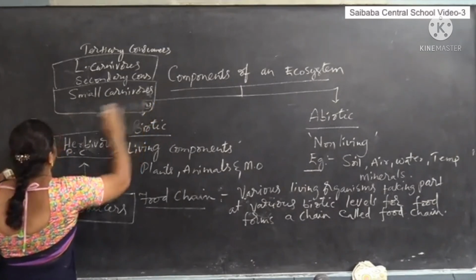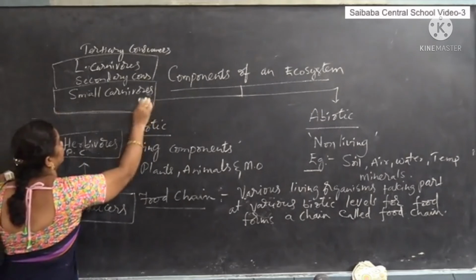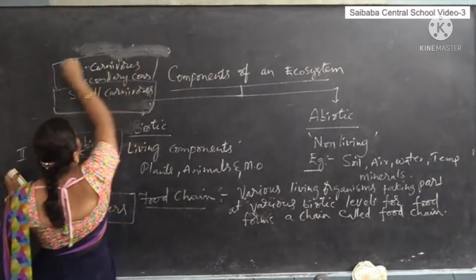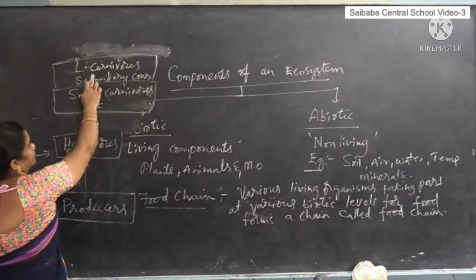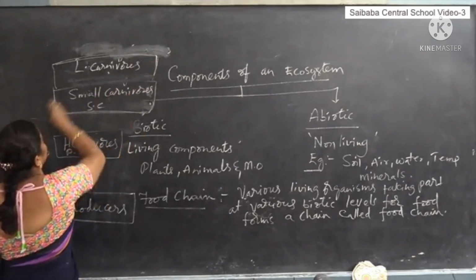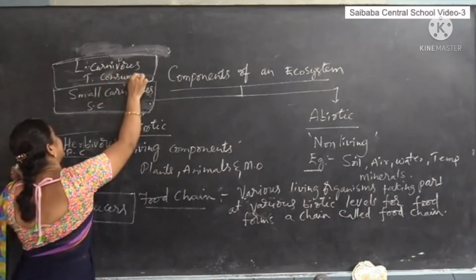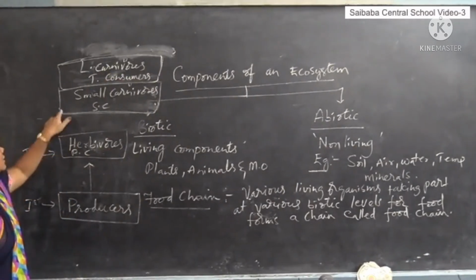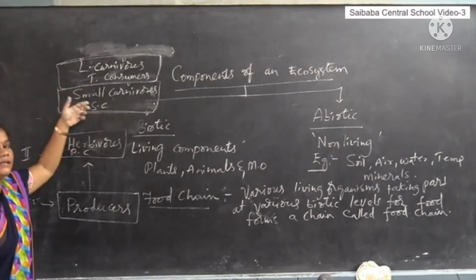The third trophic level is occupied by small carnivores, called secondary consumers. And the next trophic level is occupied by large carnivores, which are also called tertiary consumers. So in a food chain we can find at least 1, 2, 3, 4 trophic levels. More than that we can't see in a food chain.